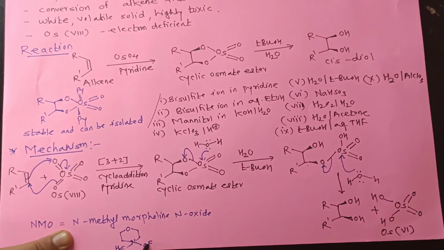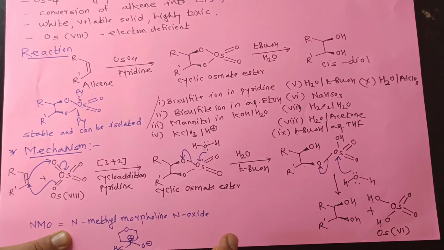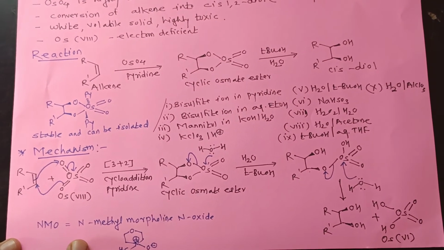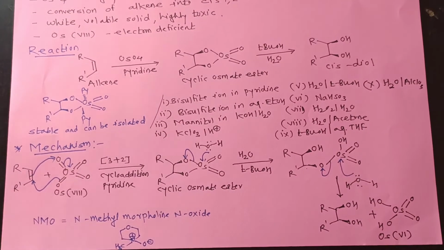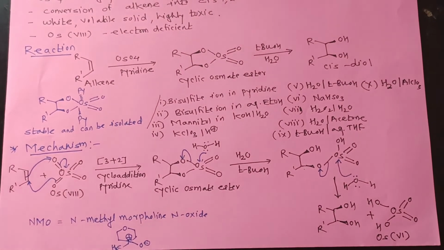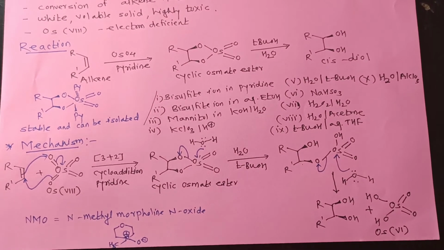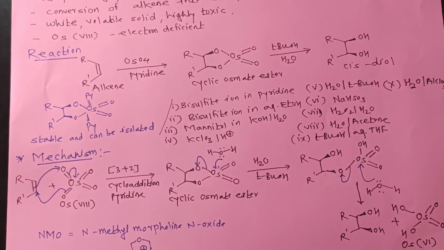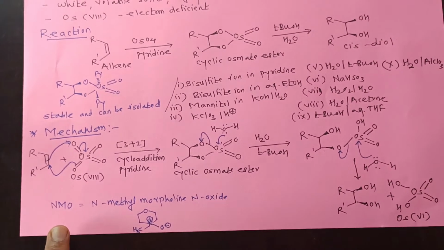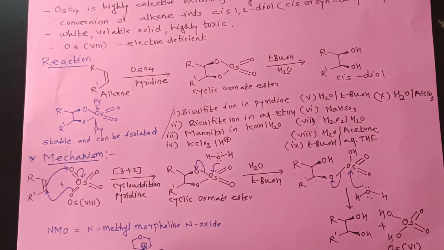CH3, O minus, and that nitrogen carries a positive charge. This is NMO, that is N-methyl morpholine N-oxide. It is used as a co-oxidant with osmium tetroxide. Better results are obtained with tertiary butyl hydroperoxide and NMO as co-oxidants with osmium tetroxide.